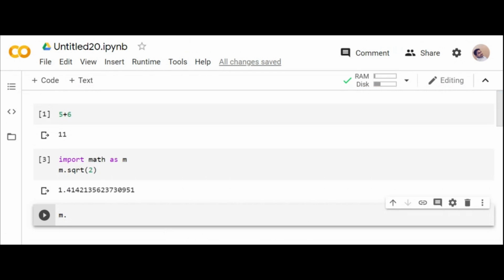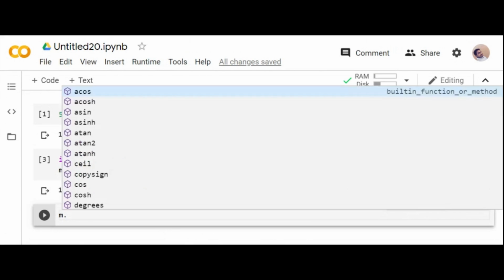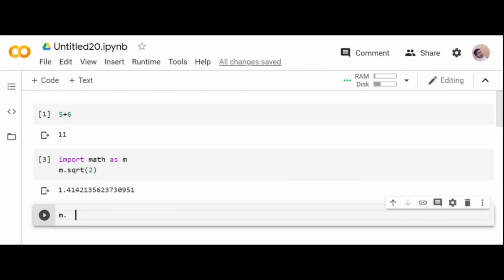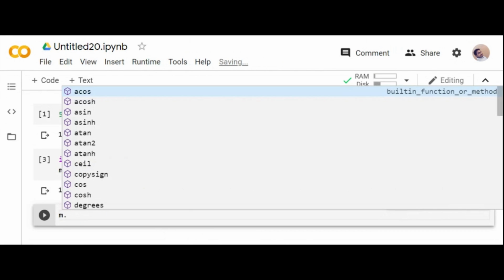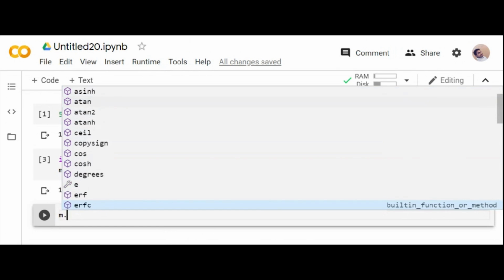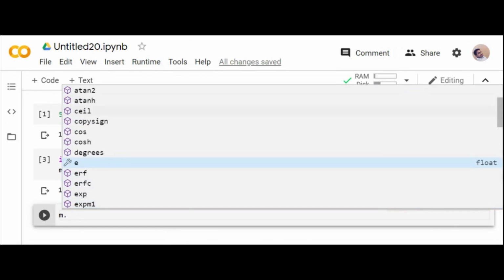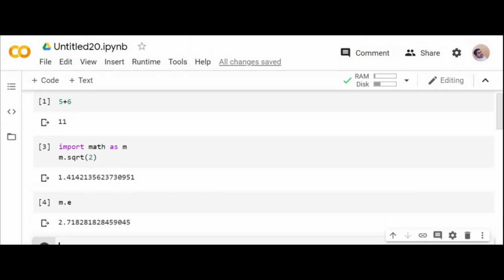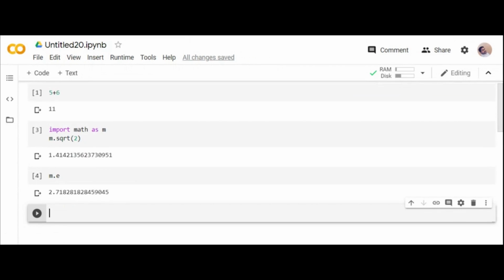That's how all the libraries can be used. When you give dot and press tab, it will give you all the functions. It includes trigonometric functions and all the simple functions, and the mathematical constants.